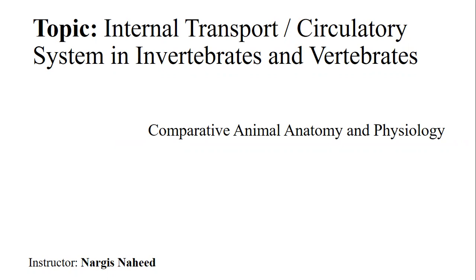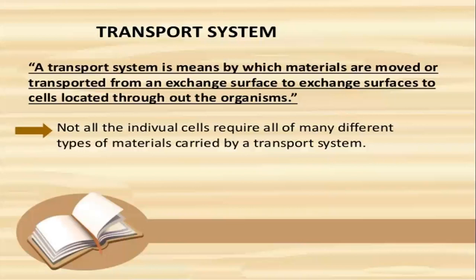Today our subject is comparative animal anatomy and physiology, and the topic is the internal transport or circulatory system in invertebrates and vertebrates. First of all, we need to know what a transport system is. A transport system is a system in which materials are moved or transported from one part of the body to the other part of the body in an organism.